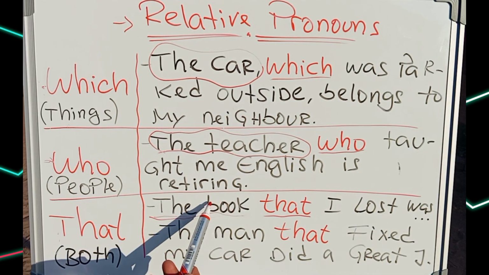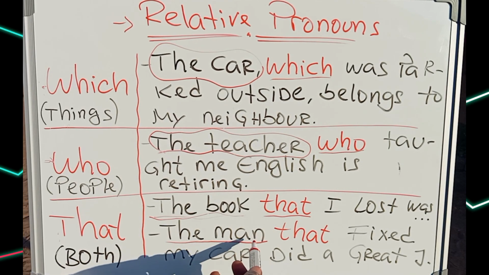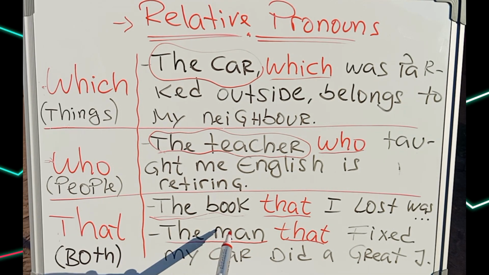So, the book, things. Now we have the man, right? The man that. Do you see? The man is a person. We are using that again. So we can use that for things and we can use that for people. The man that fixed my car did a great job. The man that fixed my car did a great job.